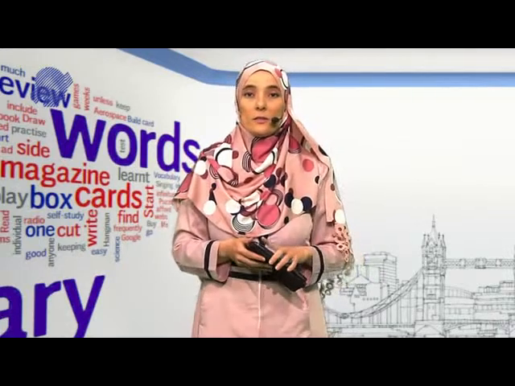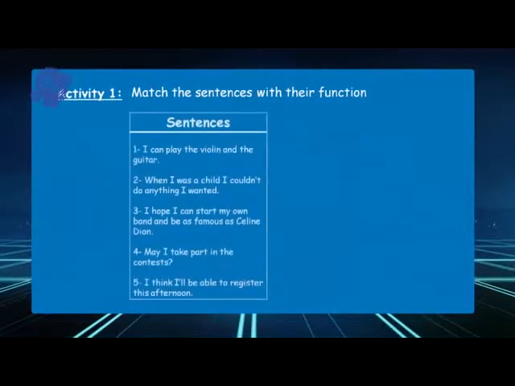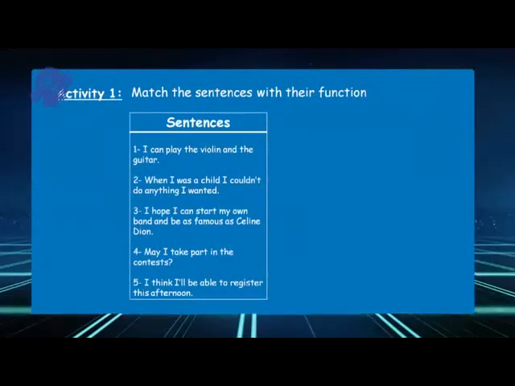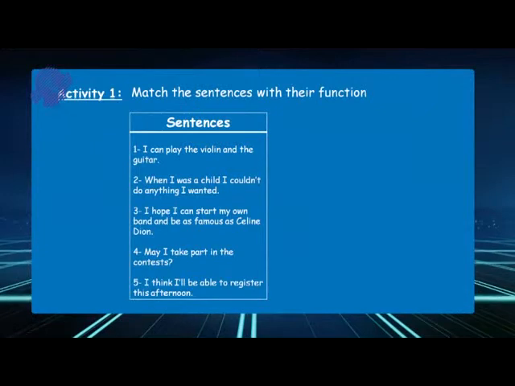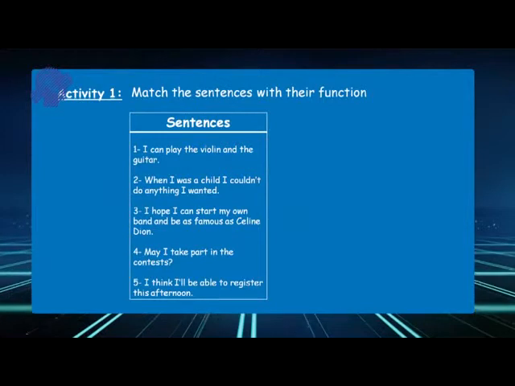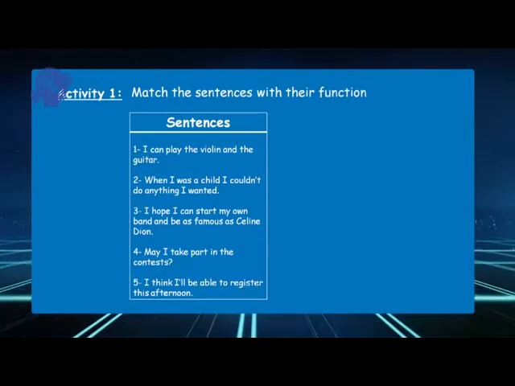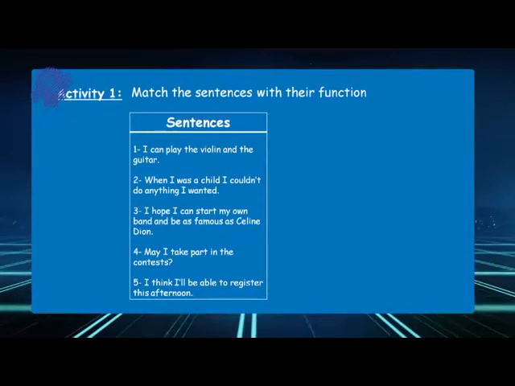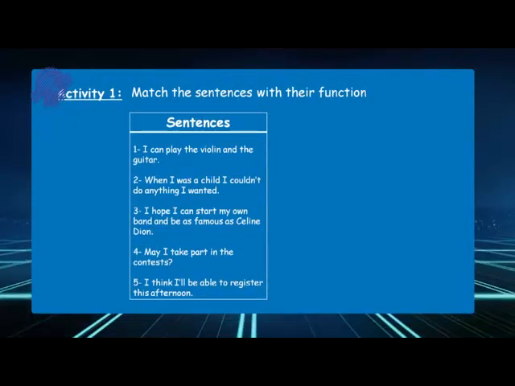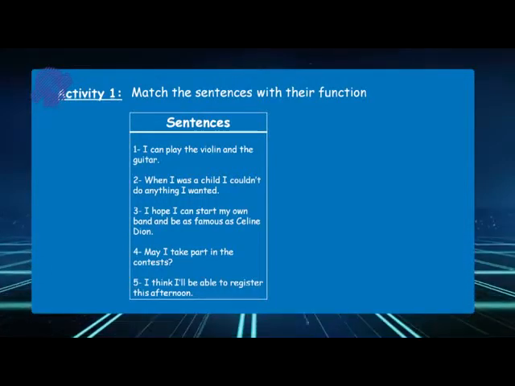So here is the first activity with Mr. Zian, reading the different sentences. Okay, are you ready? Let's go. Sentences. 1. I can play the violin and the guitar. 2. When I was a child, I couldn't do anything I wanted. 3. I hope I can start my own band and be as famous as Celine Dion. 4. May I take part in the contest? 5. I think I'll be able to register this afternoon.